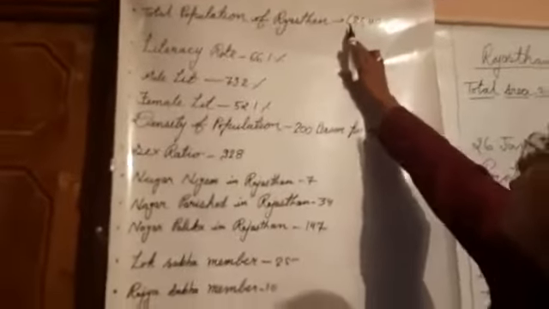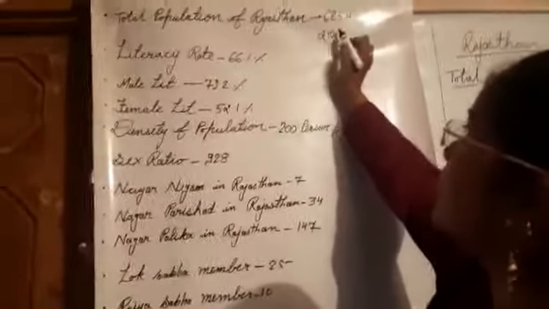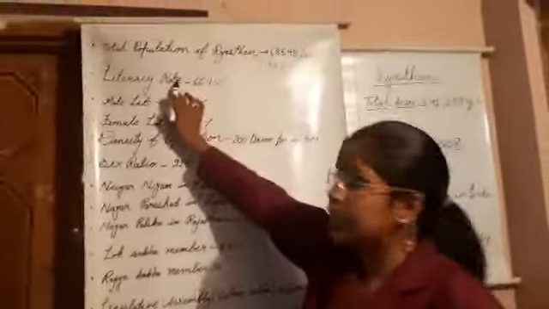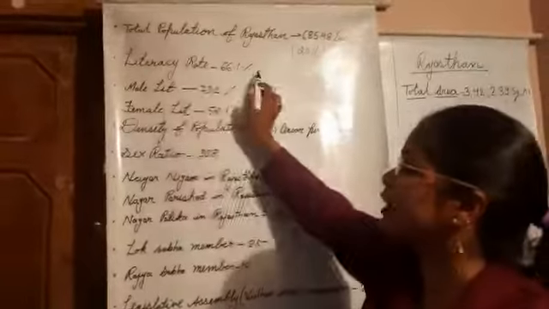Look, the total population of Rajasthan is 585.48 lakh according to the census of 2011. Literacy rate in Rajasthan is 66.1%.